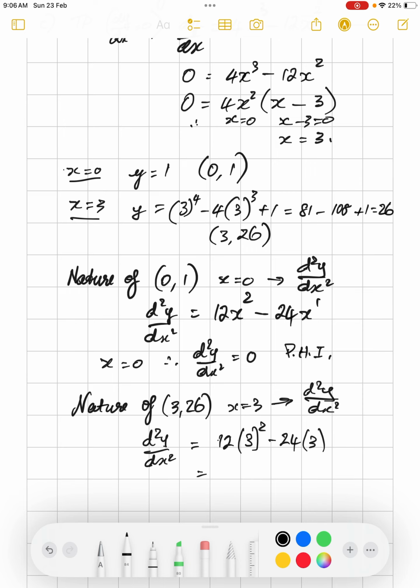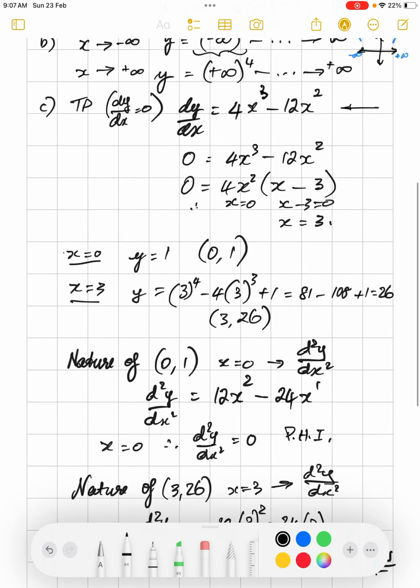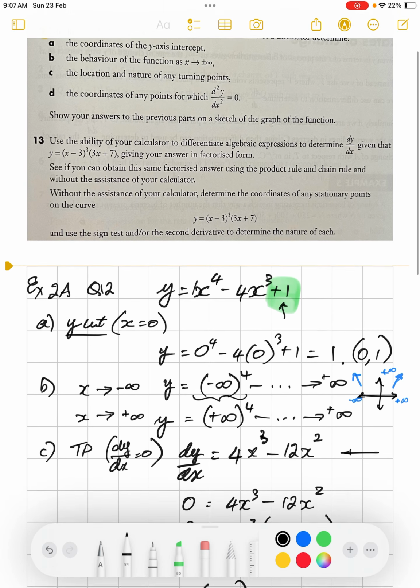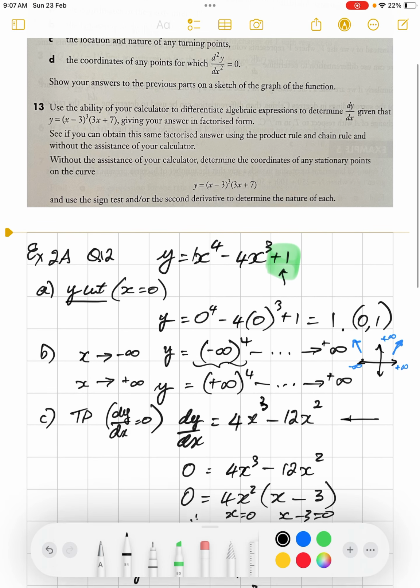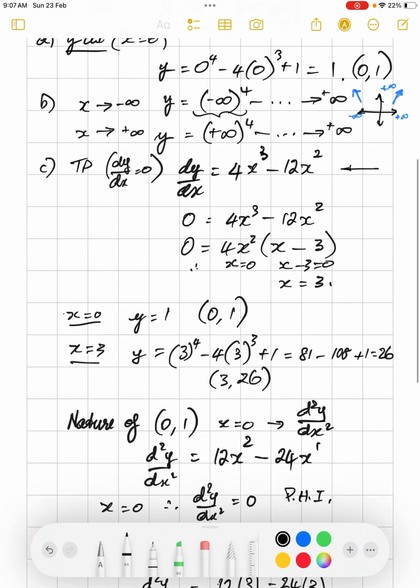So 12 nines, 108, minus 72. Okay, so we're dealing with a positive number, and since it's positive, it's concave up, therefore it's a minimum at (3, negative 26).